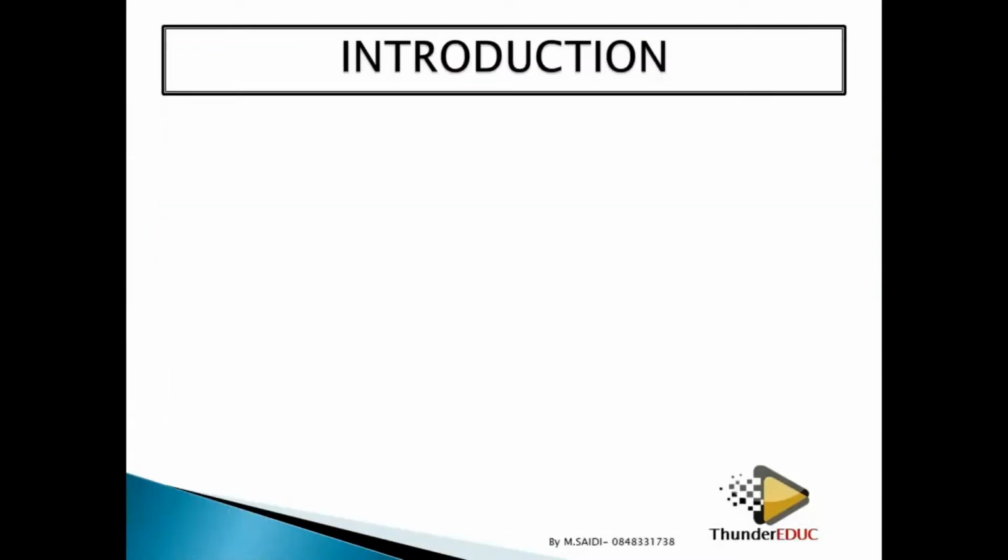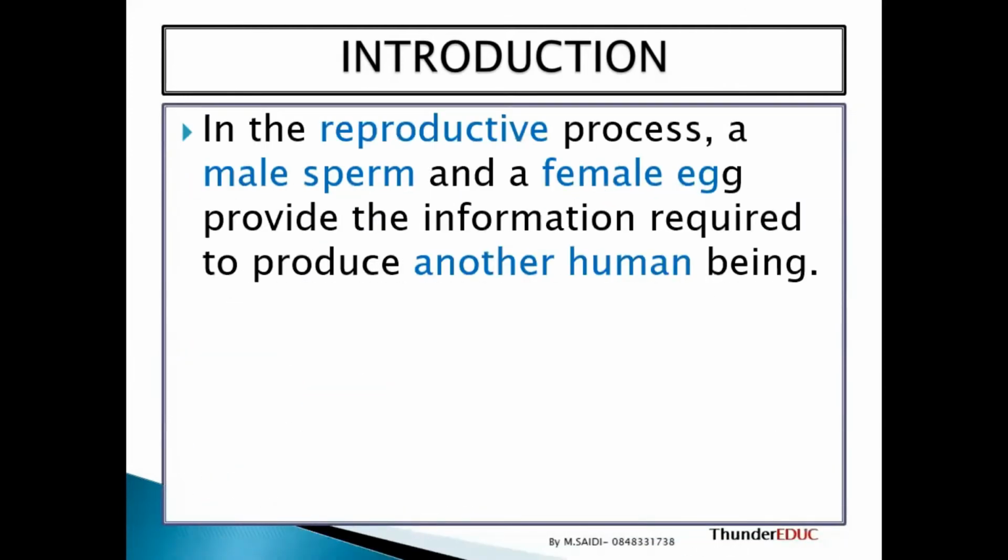So as we said, under this topic we are supposed to look at the structure of the female reproductive system and the male reproductive system. In the reproductive process, you find a male sperm, which we call the spermatozoa, and the female egg, which we call the ovum.